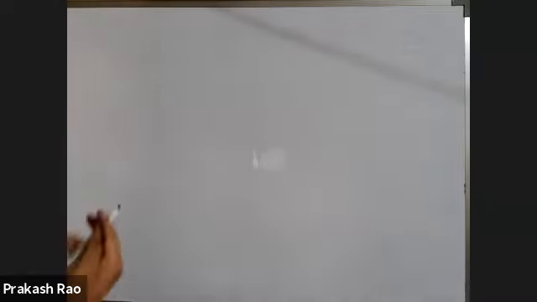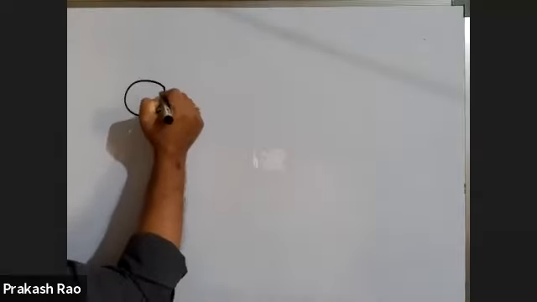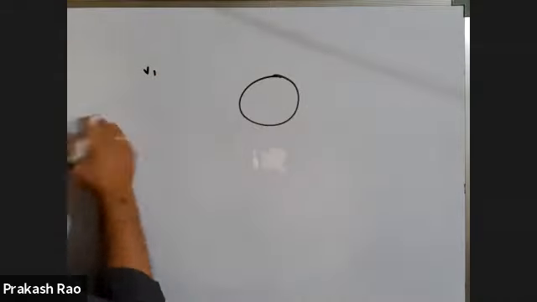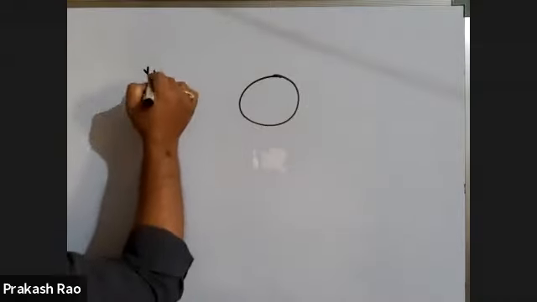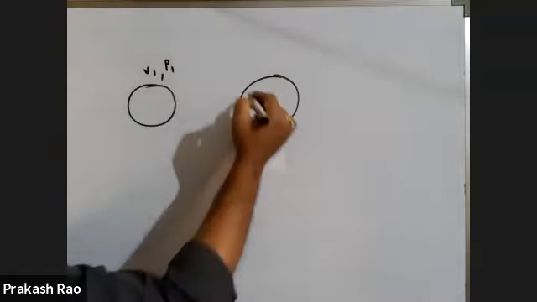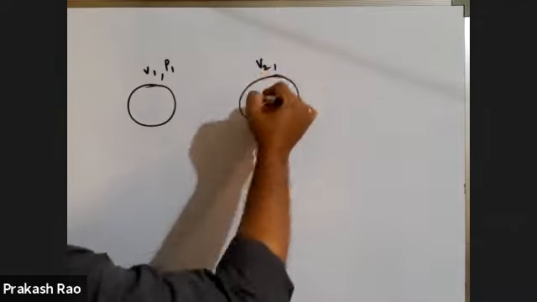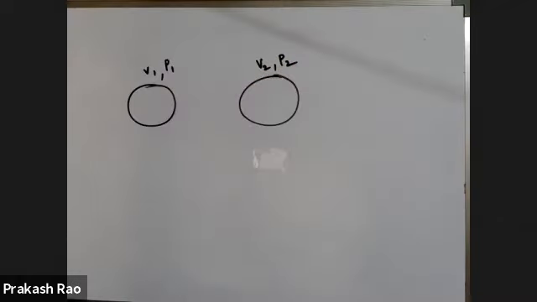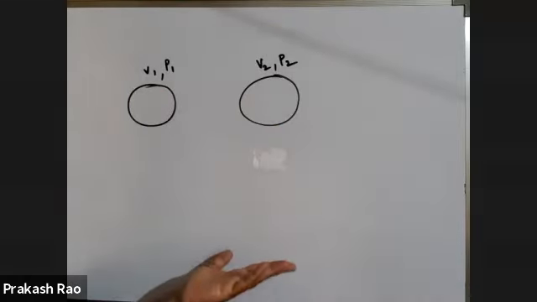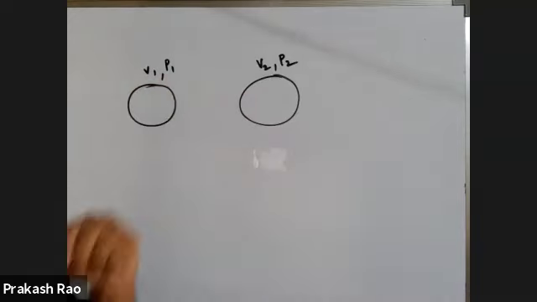Next, this is one container. Its volume is V1. It is filled with a gas which is at a pressure P1. This is another container whose volume is V2, which is filled with a gas which is at a pressure P2. Consider two vessels of volumes V1 and V2 in which the same type of gas is filled. One is at a pressure P1 and the other is at a pressure P2.